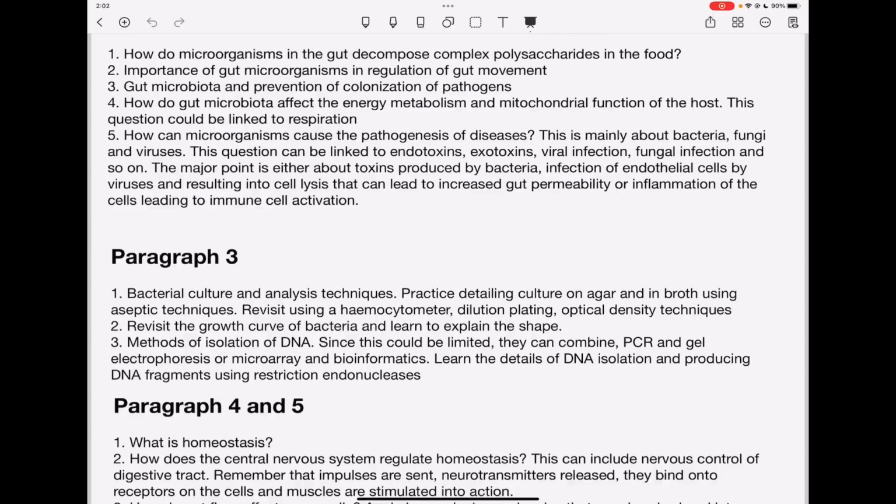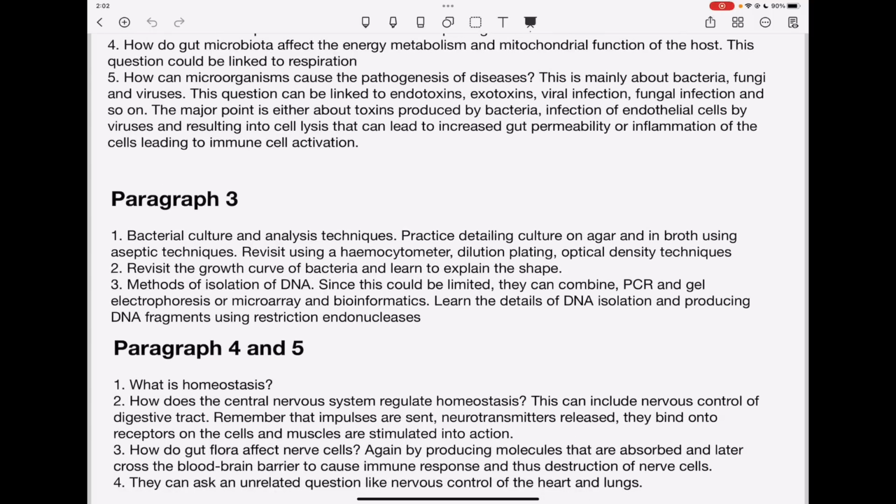Now, when we go to paragraph 3, they can ask about bacteria culture as well as analytical techniques. So practice detailing the culture on agar, on broth, and using aseptic techniques. You need to revisit using a hemocytometer, dilution plating, and optical density techniques in order to count the number of microorganisms. You also need to revisit the growth curve of bacteria and learn to explain each part of the shape of the curve that is produced.